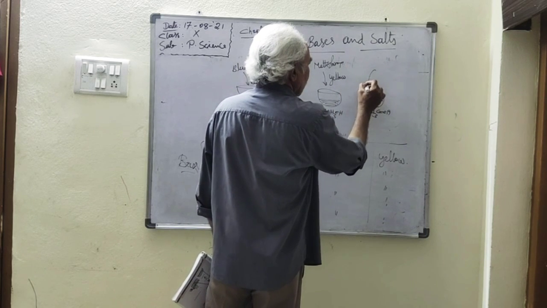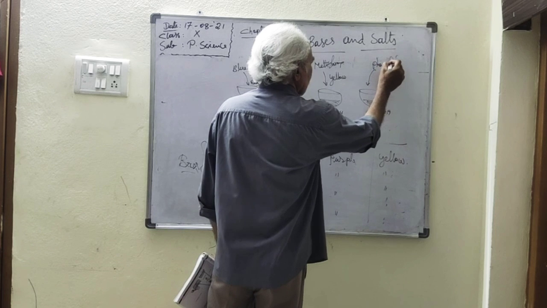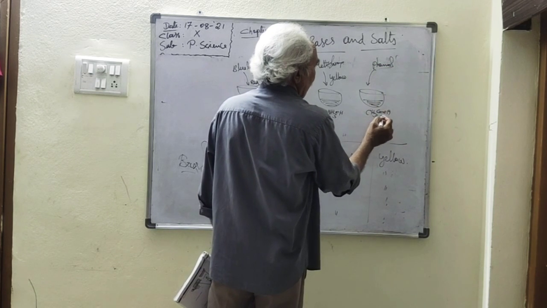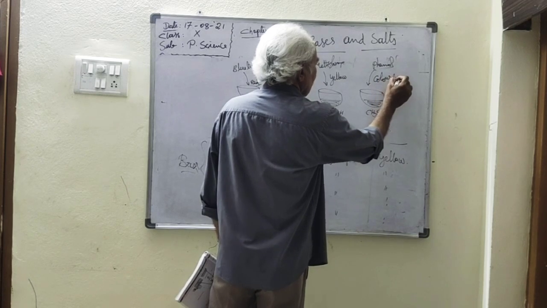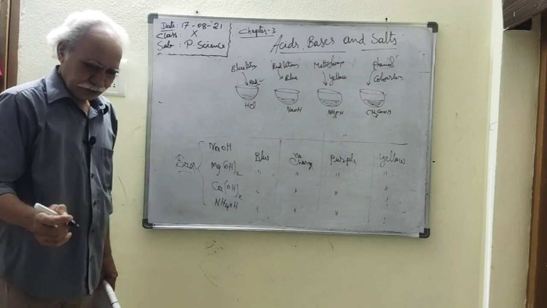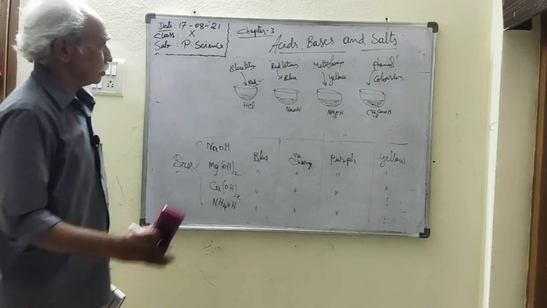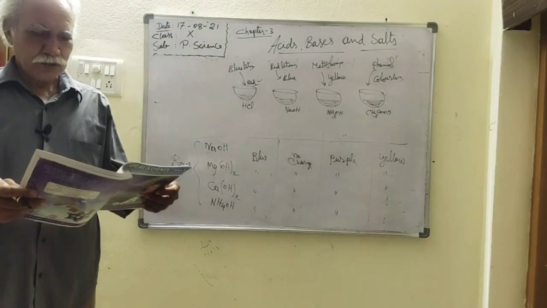If we add phenolphthalein to the acid, it is colorless. Like this, we can identify acids and bases by using solutions. Okay. Thank you. We can continue this tomorrow, the remaining part.